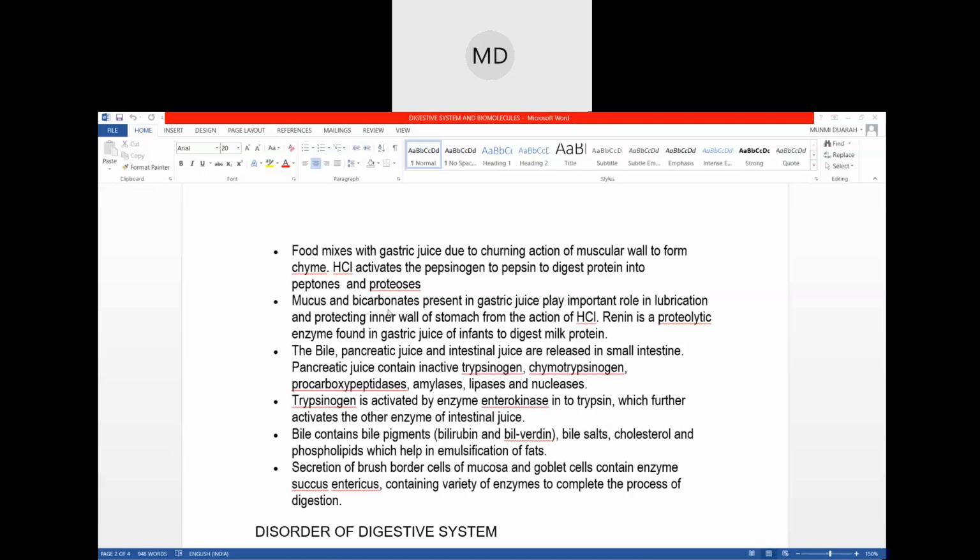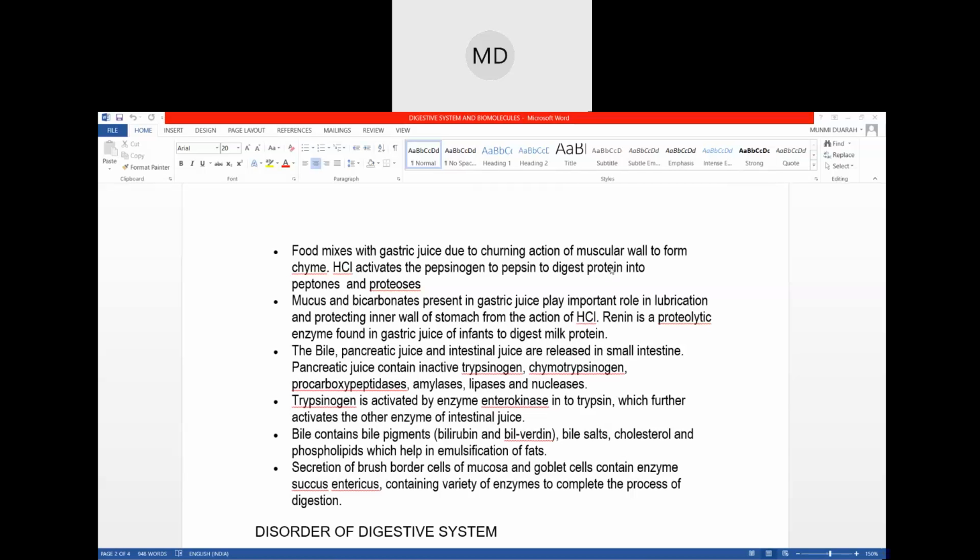The HCl present in the gastric juice acts on the food, and the protein part gets digested, and also the milk protein. Milk protein is digested in the case of small children, infants and small babies, those who take only milk.